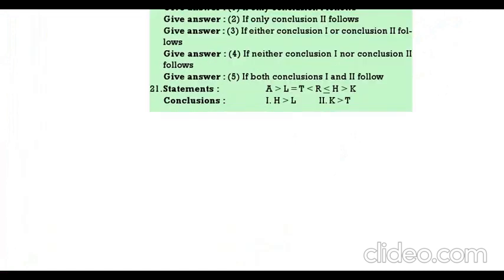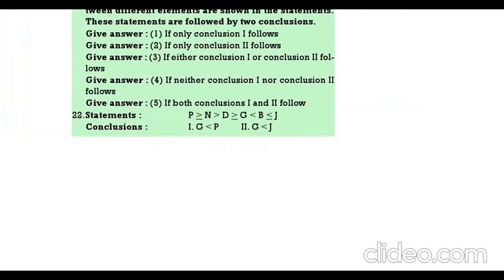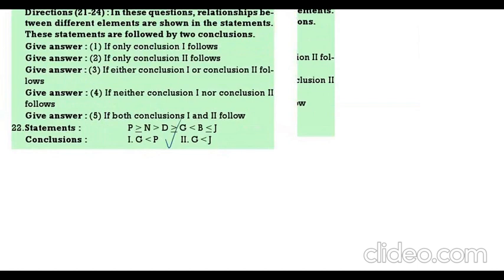Then see the next first question. Here these are greater than, lesser than. A greater than L, L is equal to T, T less than R less than or equal to H, H greater than K. H greater than L. So L less than H follows, but H greater than L definitely follows. K greater than T, there is no relation. Next. G less than P, P greater than G or G less than P. G less than J definitely follows. Both 1 and 2 follow.